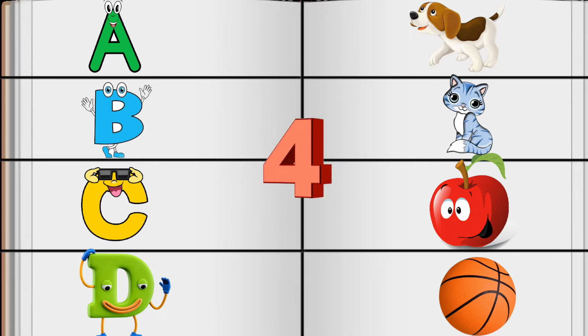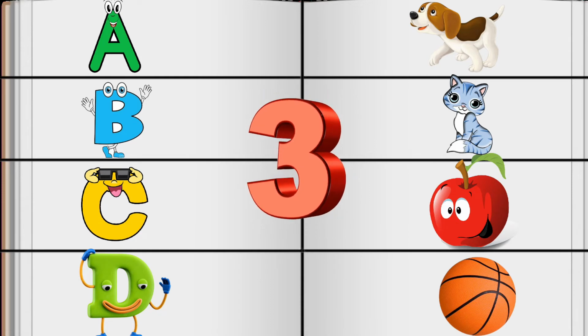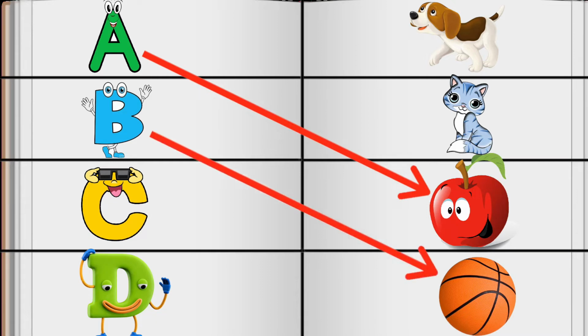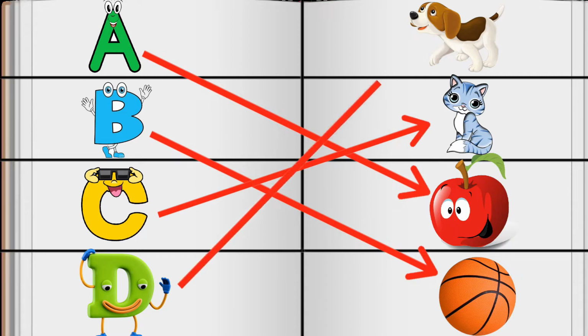5, 4, 3, 2, 1. A is for apple. B is for ball. C is for cat. D is for dog.